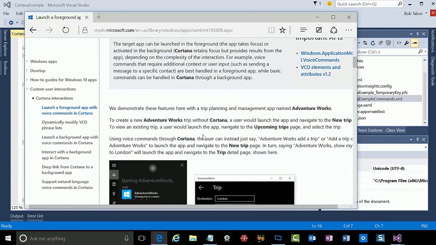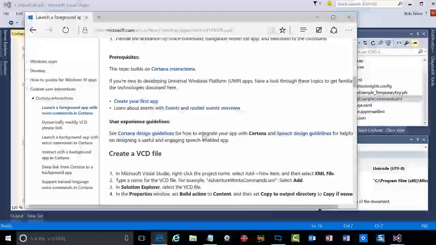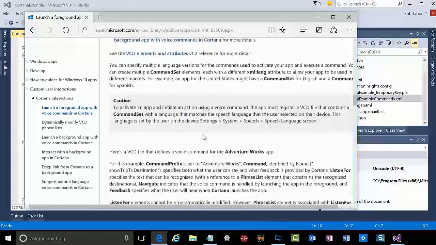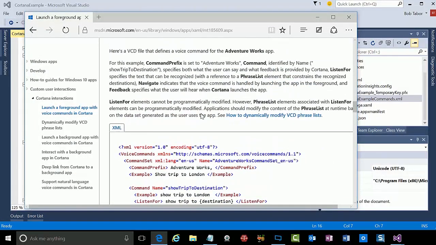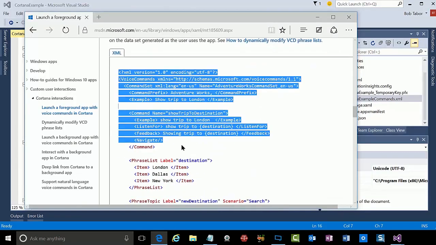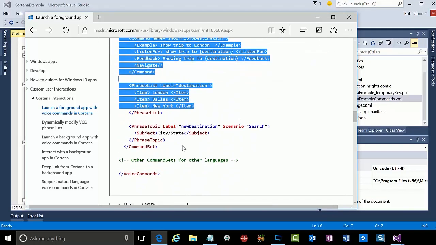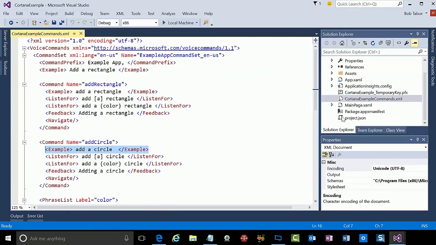So, for example, in this first article, Launch a Foreground App with Voice Commands in Cortana, it talks about the VCD, or rather the Voice Command Dictionary, and it gives you some example XML. In fact, I just copied this XML and pasted it into my own file that I called Cortana Example Commands.xml.